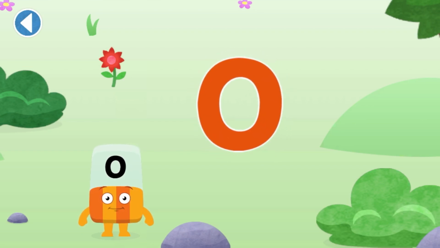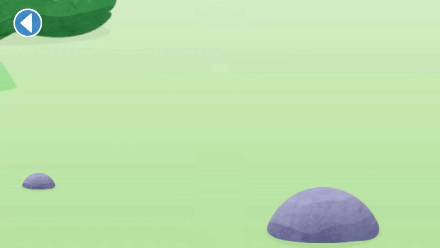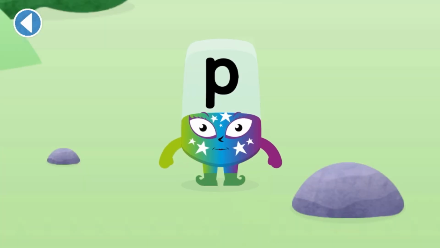Well done! You've met alpha block O. Let's meet this alpha block. This is alpha block P. This alpha block makes the sound.